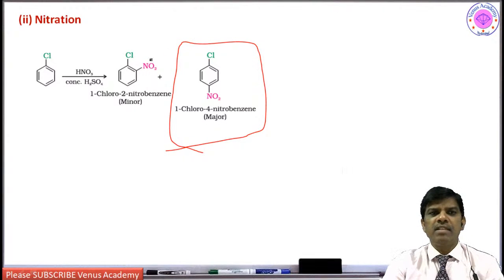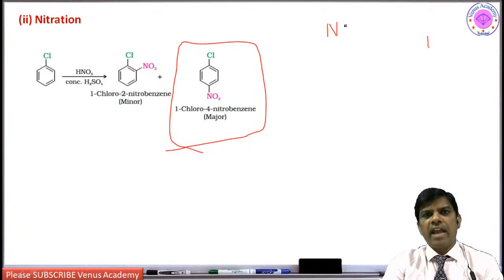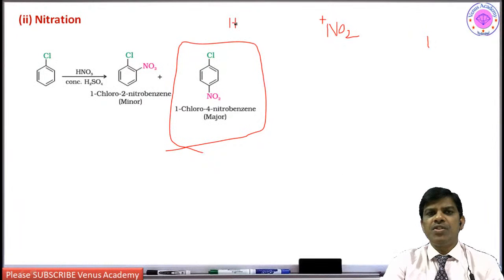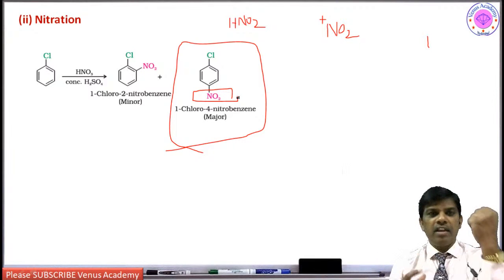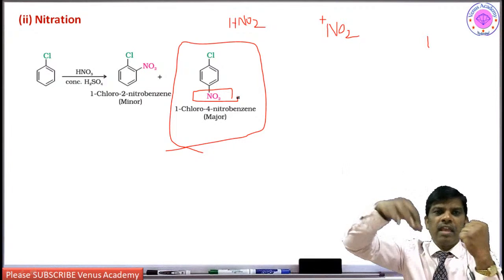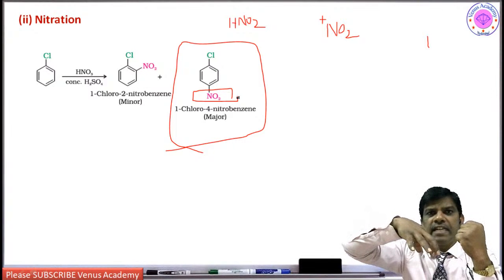Para nitro, because the incoming nitro group, what is the electrophile here? Nitro group. In the previous lessons on haloalkanes, hydrocarbons, and aromatic hydrocarbons, I have explained the nitration reaction. NO2 plus is formed from HNO3 plus H2SO4, sulfuric acid. So the incoming electrophile easily attacks the ortho and para positions. Para is major because the nitro group is very bulky. Already chlorine is here.